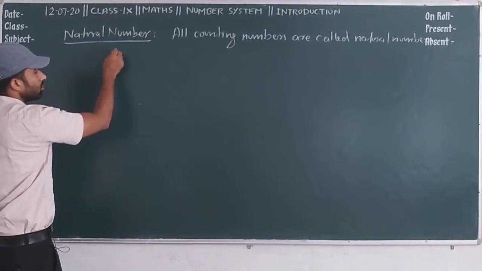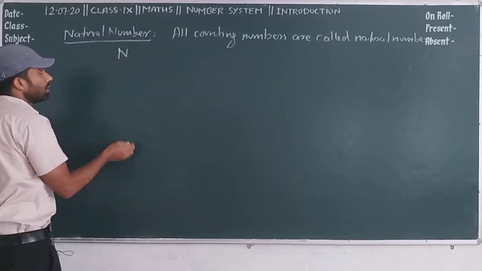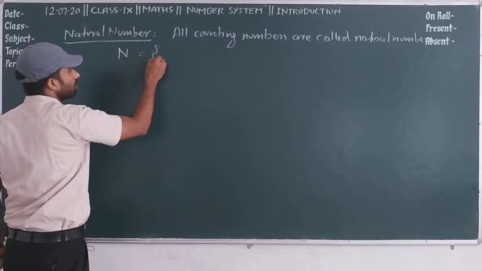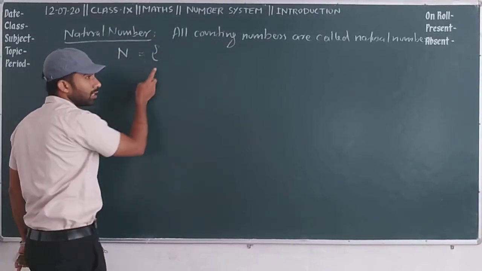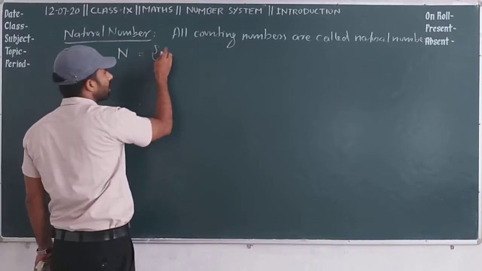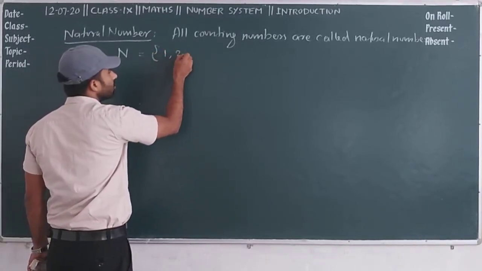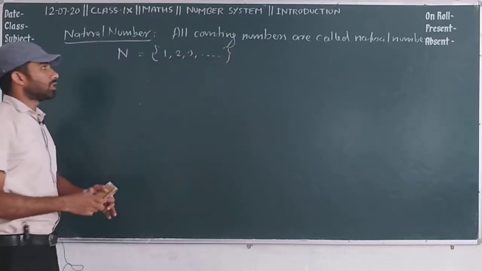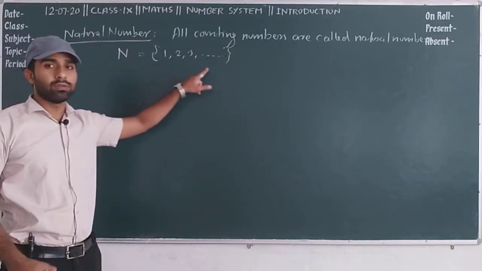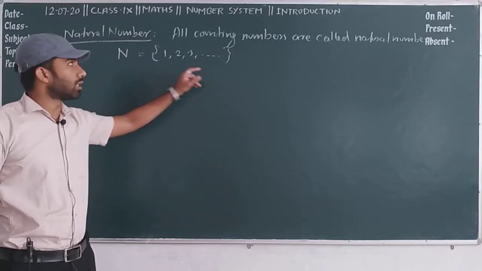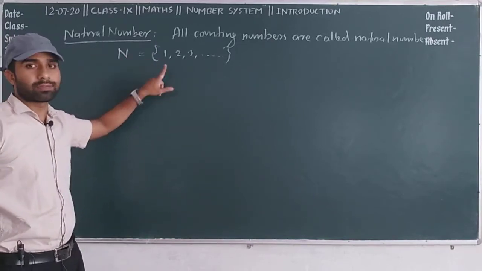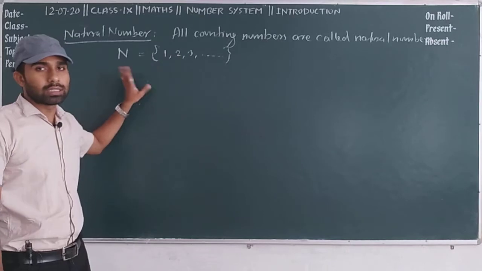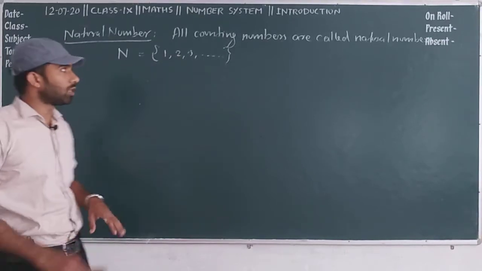The symbol of natural number is capital N, and we can write this statement in curly brackets like 1, 2, 3, dot dot dot. It shows natural numbers start from 1 to infinity. Okay, the collection of all numbers from 1 to infinity is called natural numbers. I hope you got my point.